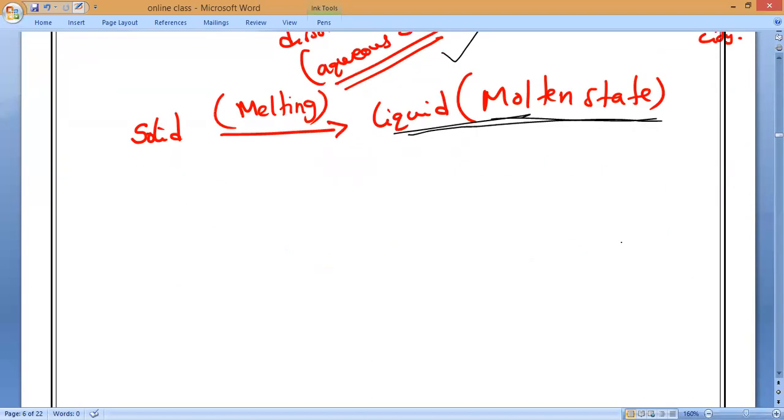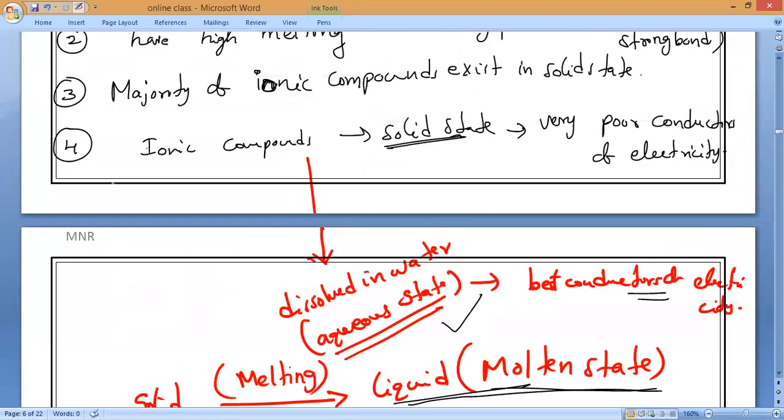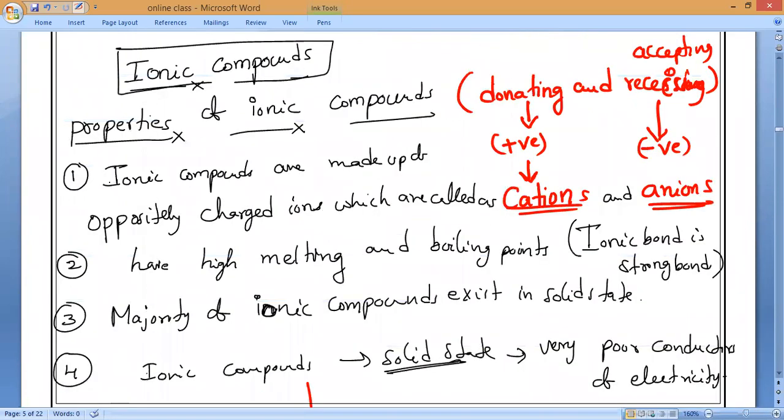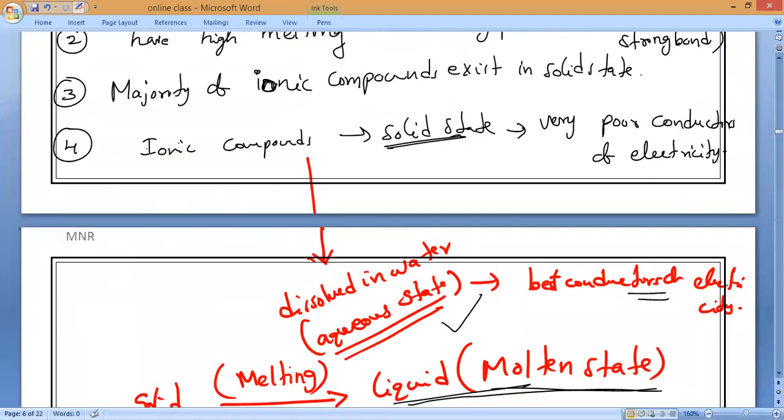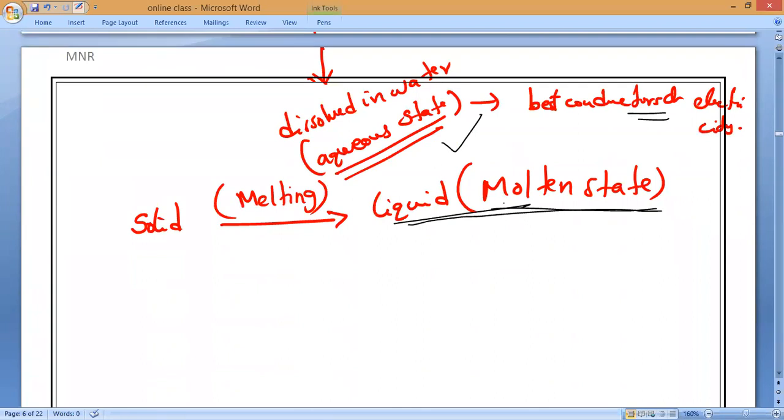Is it okay, guys? Please respond. Yes or no? Clear? So these are the four important properties of ionic compounds. The most important property is the last one. They conduct electricity only when they are in which state? Everyone. When they are in aqueous state, meaning dissolved in water, or melted into liquid, they are good conductors of electricity. Is it clear? That is what you have to remember.